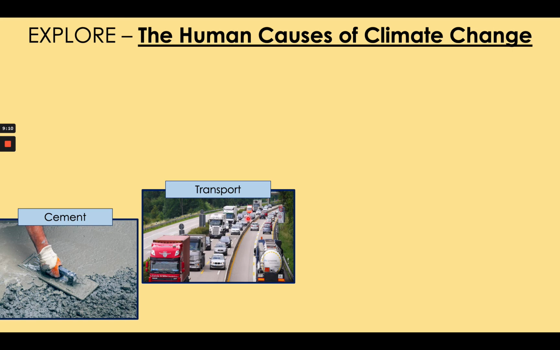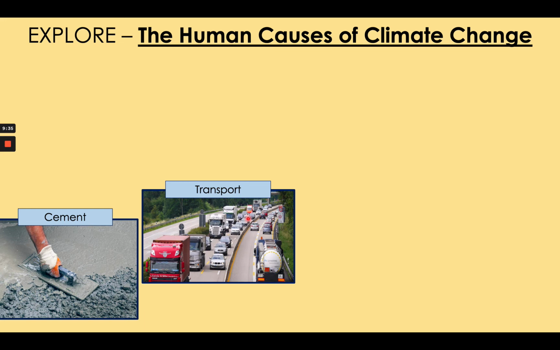As the world gets richer, as people in HICs get richer, more cars are bought, and so more CO2 is released into the atmosphere. Consequently, global trade used through ships and aeroplanes also contributes significantly to climate change through transport releasing CO2. But even this isn't the largest contributor of CO2.